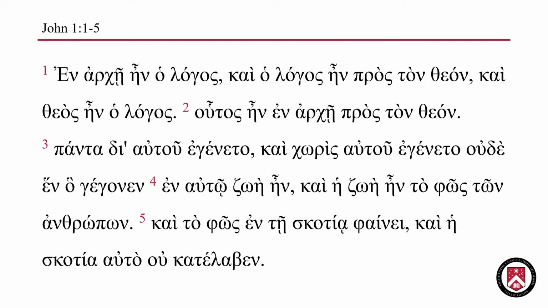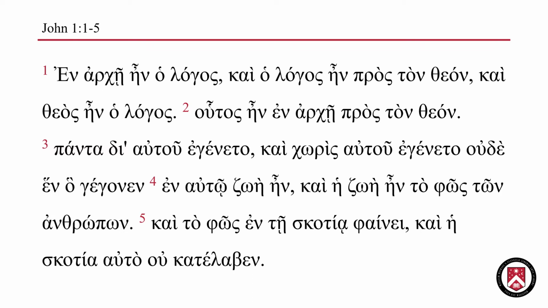Ein is a verb. It means was. Ho is the Greek definite article that we translate the in English, and logos is a substantive noun that means the word. En archei ein ho logos. In the beginning was the word.